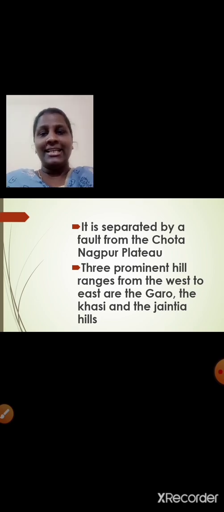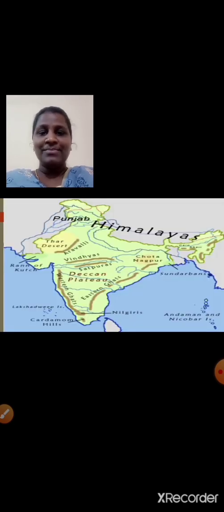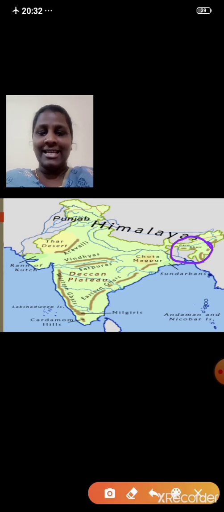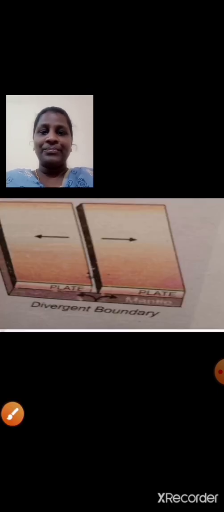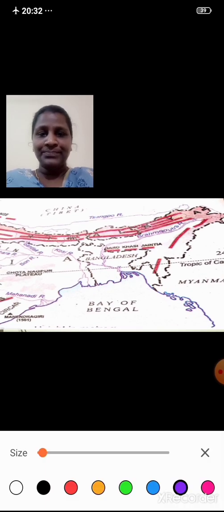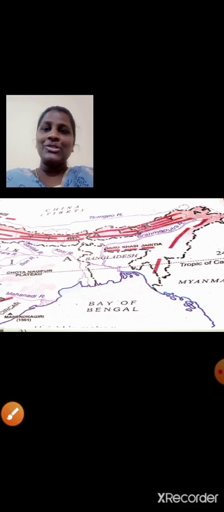Three prominent hill ranges from the west to east are the Garo, the Khasi and the Jaintia Hills. Look at this map, students, you will understand. Here towards the northeastern part we have the Garo, Khasi and Jaintia Hills. Here it is more clear. Garo Hills, Khasi Hills and Jaintia Hills. Is that clear, students? These are also the part of Deccan Plateau. I hope it is clear.